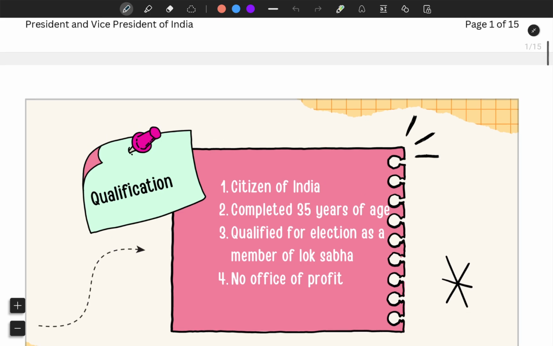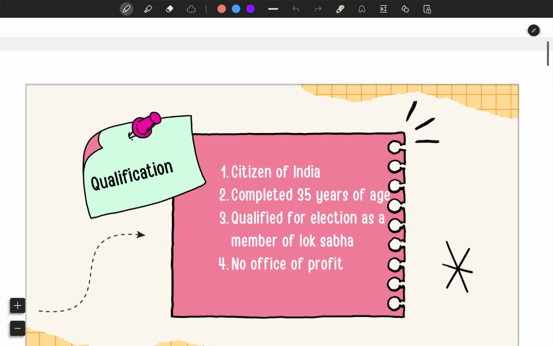So let us start by knowing what are the qualifications of the President. He or she must be a citizen of India. They must have completed 35 years of age and must be qualified to be a member of Lok Sabha and should not hold any office of profit. What is office of profit? Office of profit means they should not be getting their salary from the government. They should not be a member of parliament or MLA, or they should not be a governor.